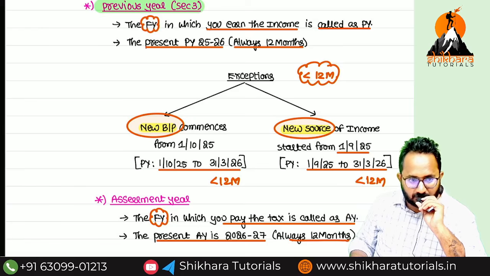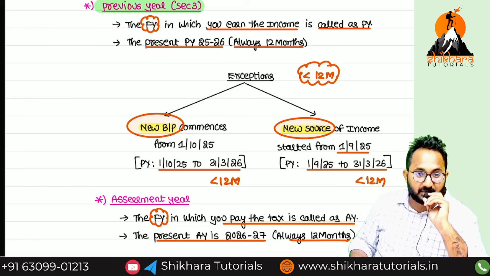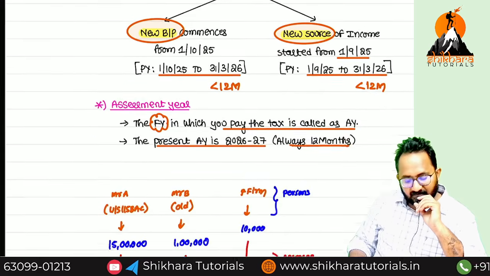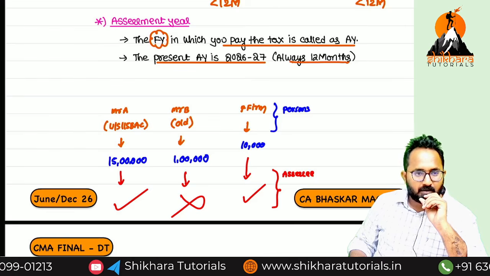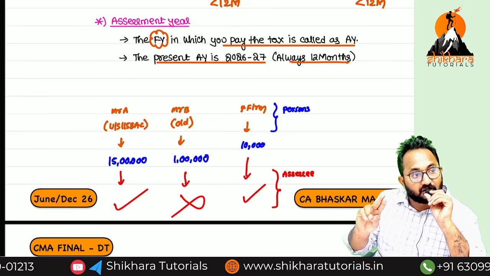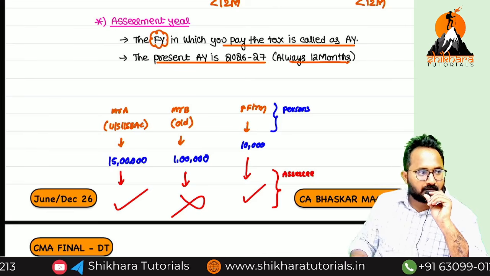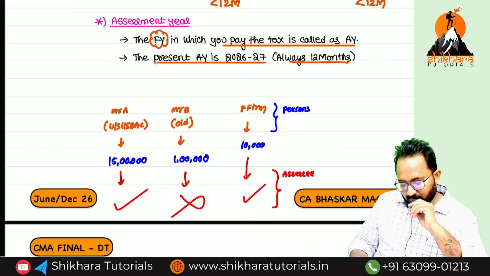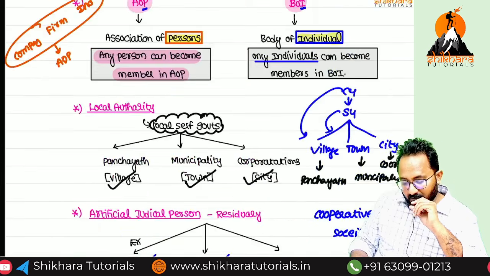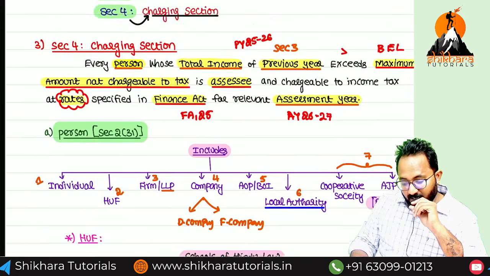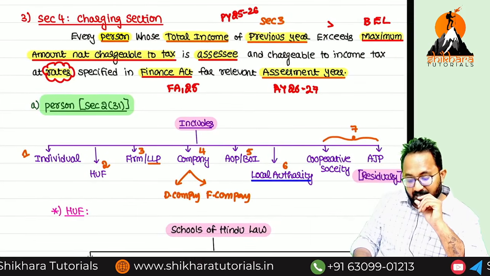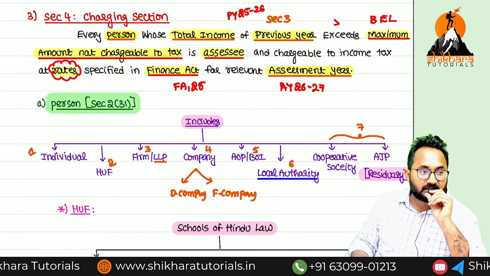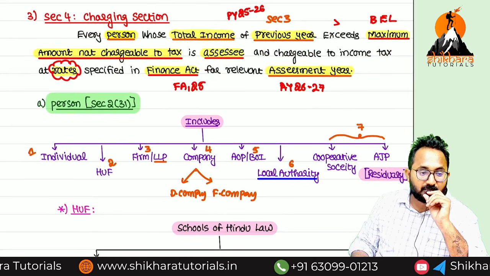In these 2 cases only, you can get less than how many months? 12 months. Next, assessment year means what? That is also the financial year in which you are required to pay the tax. Assessment year always means how many months? 12 months. Next, if every person's total income of the previous year exceeds the maximum amount not chargeable to tax, can you tell me what is that simple word?